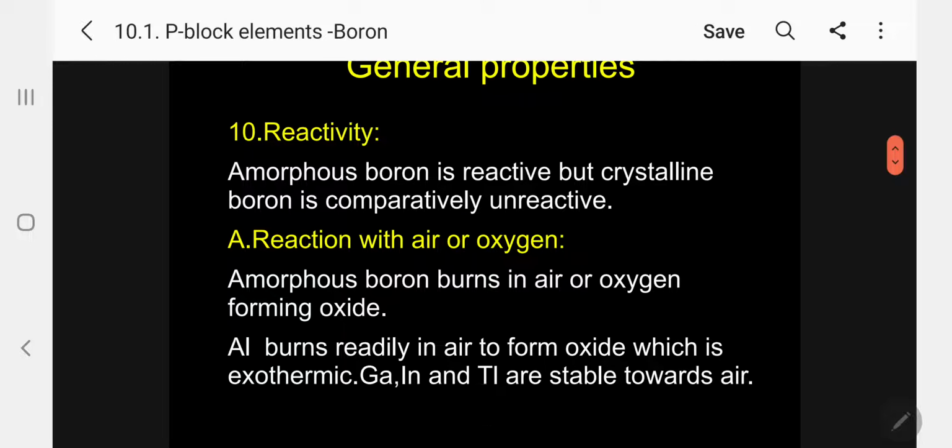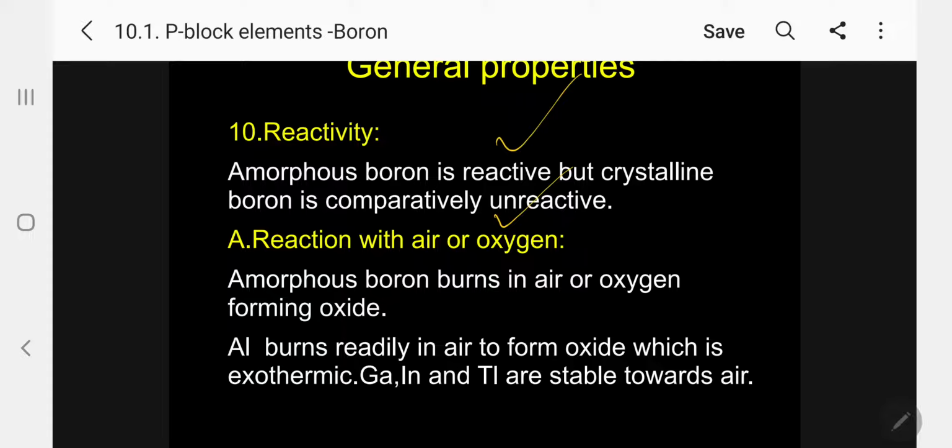Coming to reactivity. For boron, there are two types: one is amorphous, another is crystalline. Amorphous boron is more reactive, but crystalline boron is comparatively unreactive. Because crystalline means we have to break the lattice energy. Then only it will be more reactive. So some energy is required for the lattice energy. That's why it is less reactive.